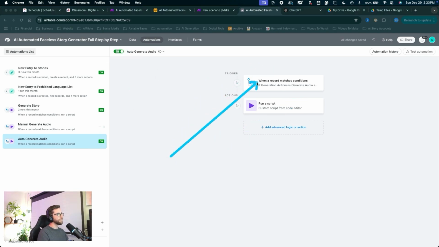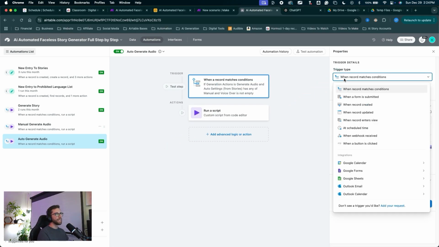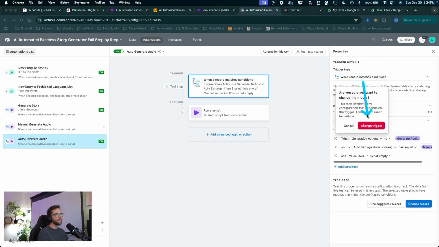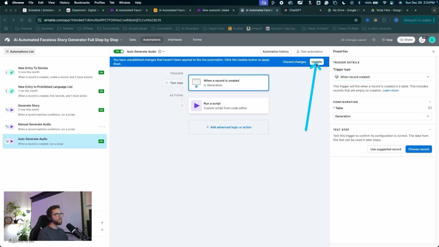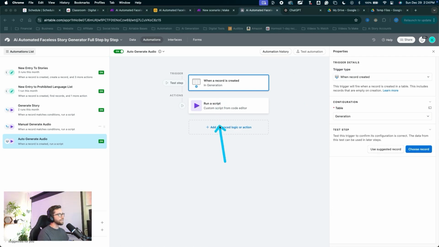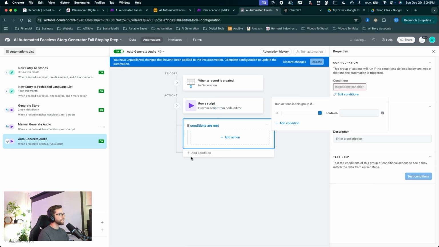Now we need to completely redesign the trigger and the action to run the script. So let's change the trigger to trigger type when a record is created. Click change trigger, select the table, generation table. We'll just hit update to save it. We need to add some advanced logic here. So I'm going to click this button and say conditional logic. Click on that. Now we can add our conditions inside of this logic box right here.